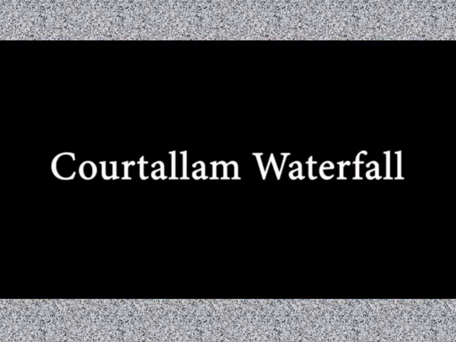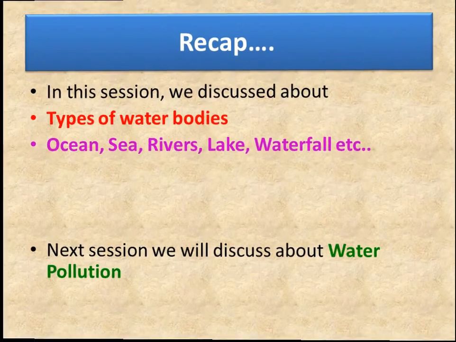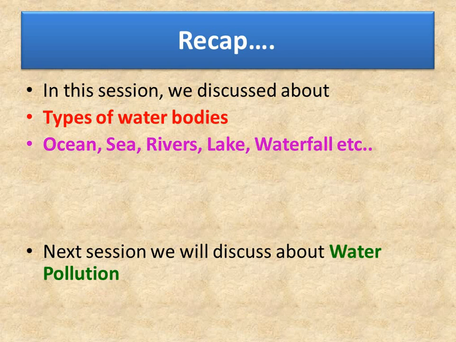In the map of India, you can find the various rivers and water bodies. You can see the Arabian Sea, the Bay of Bengal, Park Strait in this. Before winding up, let us have a recap of what we discussed in this session. We discussed about the types of water bodies. The various types of water bodies are river, lake, pond, stream, sea, ocean, gulf, bay, lagoon, strait and waterfall.